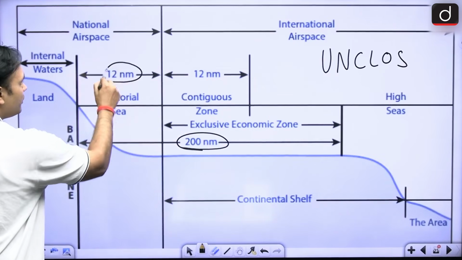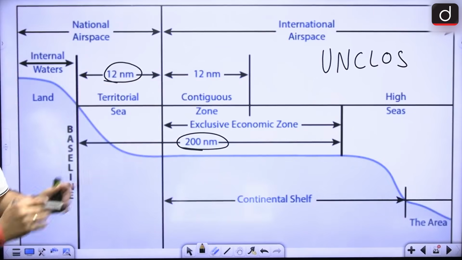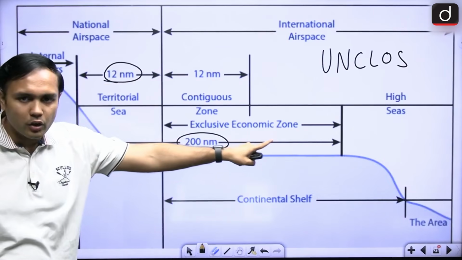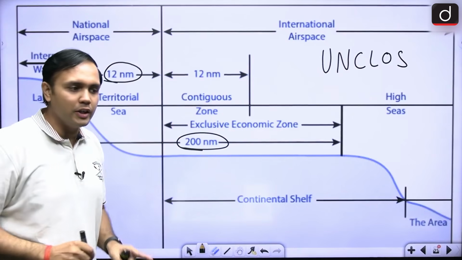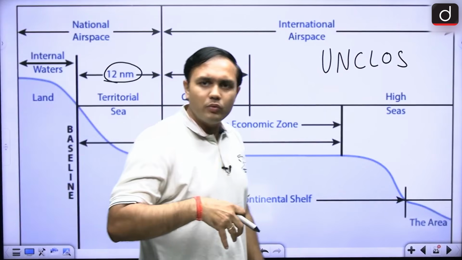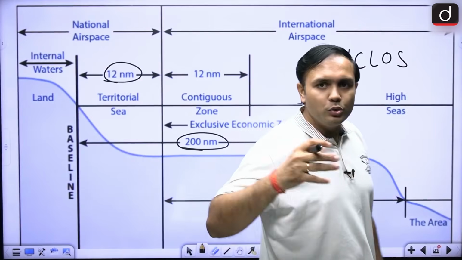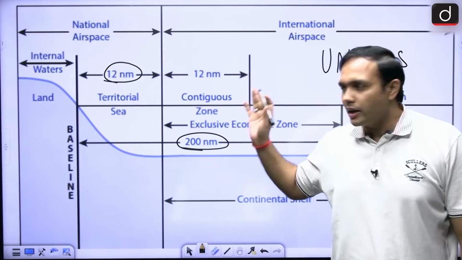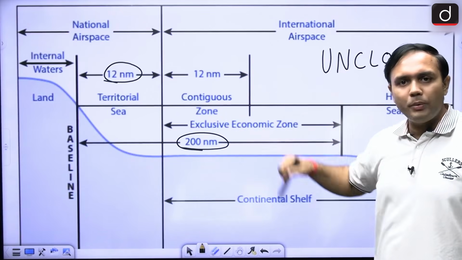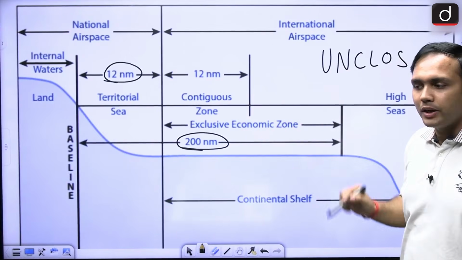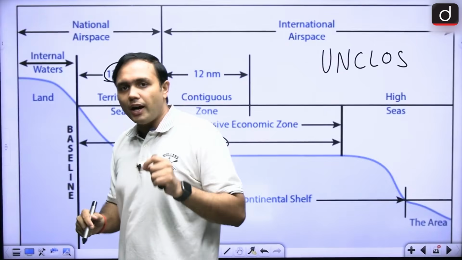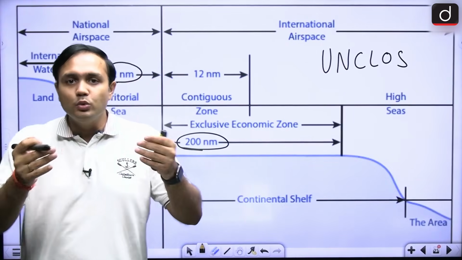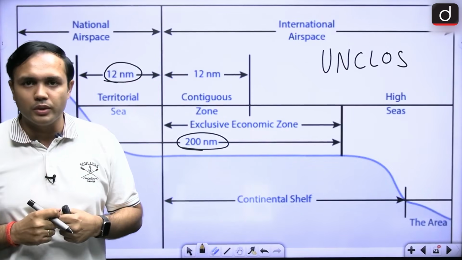So 12 nautical miles is the territorial waters of any country. Up till 200 nautical miles is the exclusive economic zone of a particular country. So these are not its territorial waters. A country is not free to do anything in this regard, right? A country cannot stop any other country from coming in this particular region. But the most important thing that you can remember is that they are able to use it exclusively as their own economic zone, right?